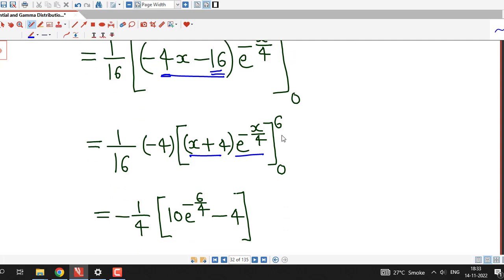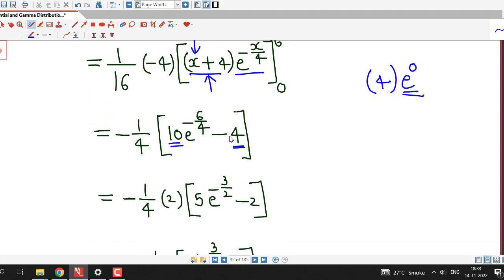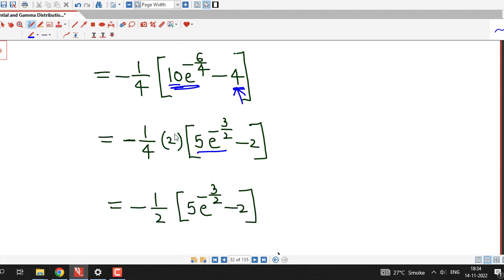Then we put x equal to 6 as the upper limit. Then we have 6 plus 4, that is 10, times e raised to minus 6 by 4, minus, for the lower limit, 0 plus 4, that is 4 times e raised to 0. E raised to 0 is 1. So the contribution from x equal to 0 is 4 only. And then we can take 2 common again from these two terms, and we have 5. This 6 by 4 is 3 by 2, minus 2, and this 2 will get cancelled, and we have minus 1 by 2. 5 times e raised to minus 3 by 2, minus 2.